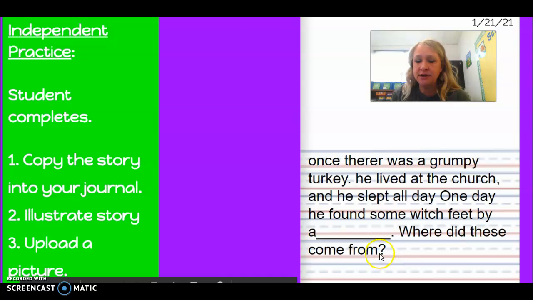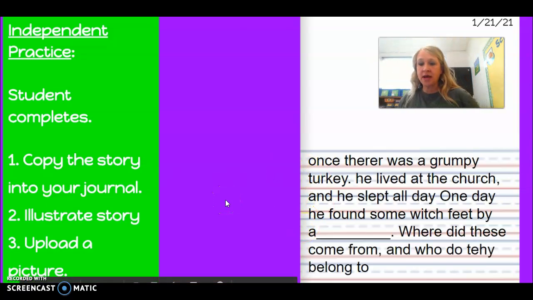What can I put instead of the question mark right here? That's right. I can put a comma, and. Let me go put my comma and. Okay, so what do you think so far? Once there was a grumpy turkey. He lived at the church and he slept all day. One day he found some witch feet by a blank. Where did these come from and who do they belong to? Does that sound good so far?